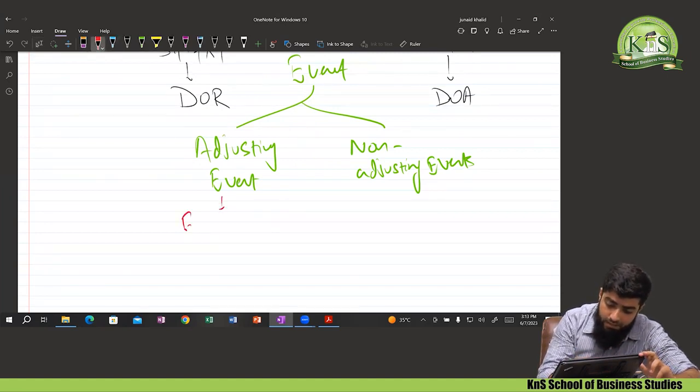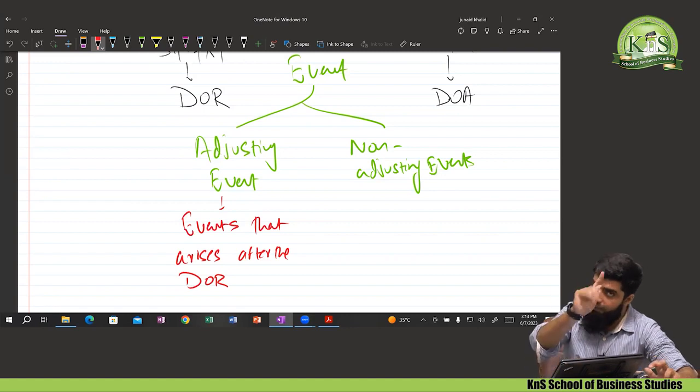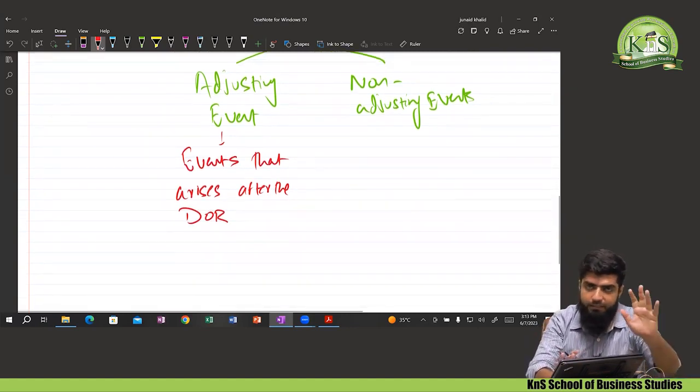Events that arise after the date of reporting but before the date of authorization. Okay, that's confirmed.